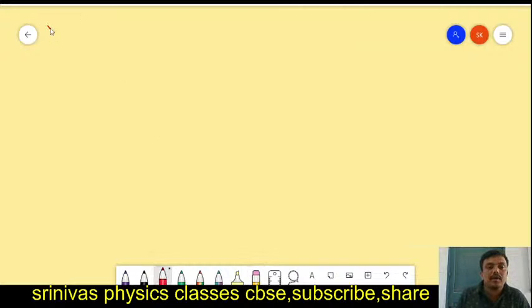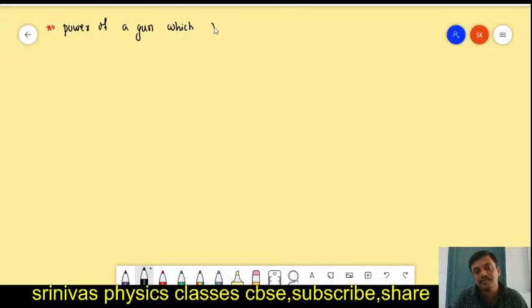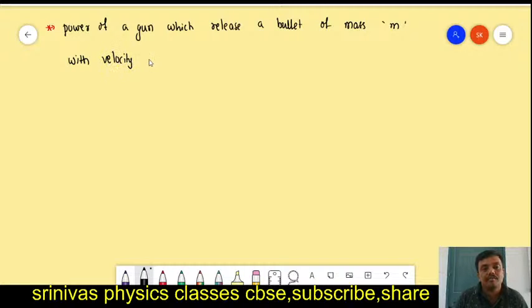Next one is the power of a gun which releases a bullet of mass m with velocity v in time t.